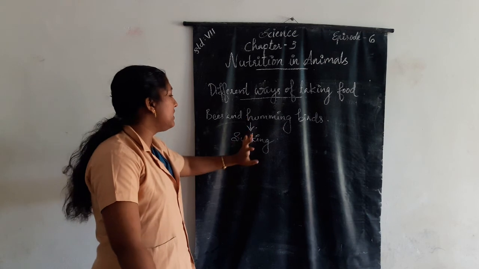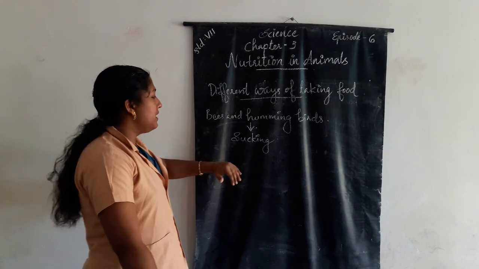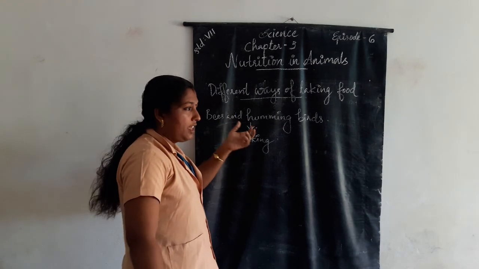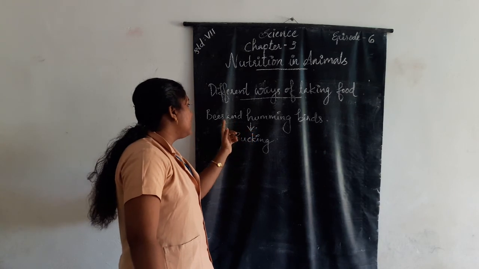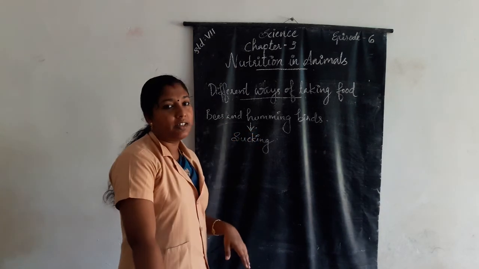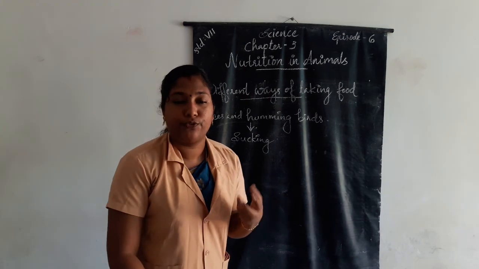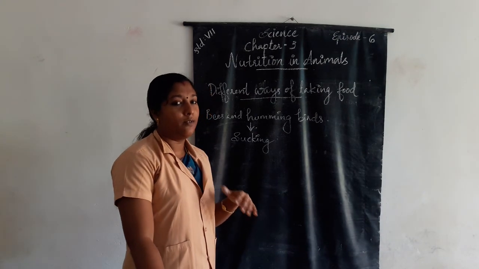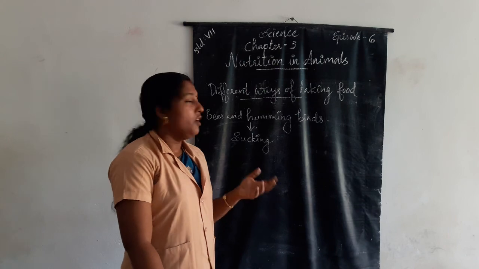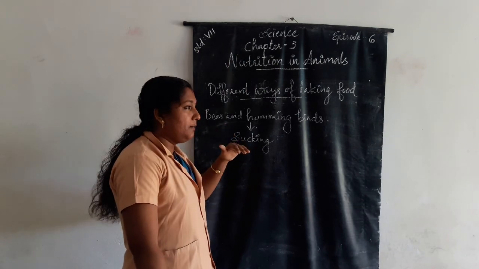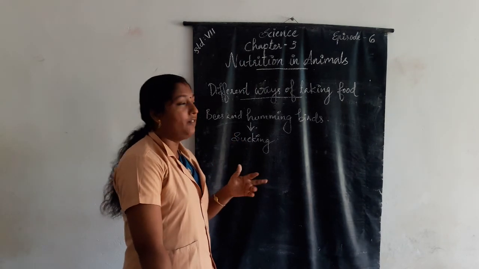Which type of food is eaten by bees and hummingbirds? Nectar. We know that nectar is the sweet juice present in flowers.